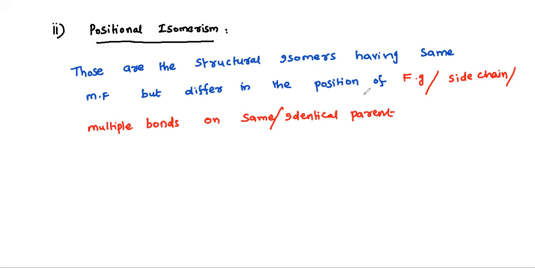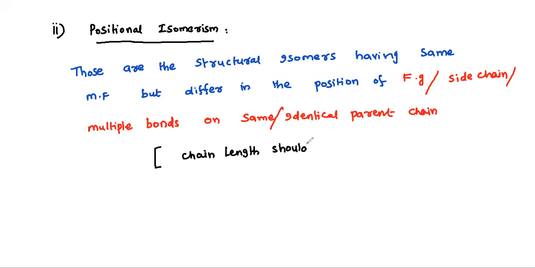So try to remember that whenever we are trying to see whether a given compound or structure shows positional isomerism or not, we should have an identical parent chain. So the chain length should be the same.